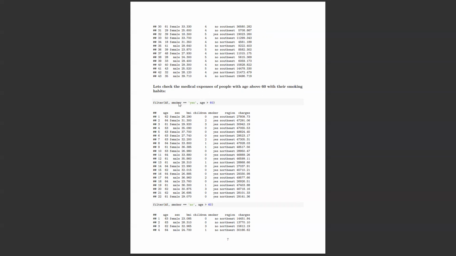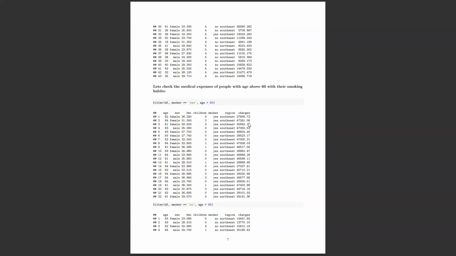So yeah, here again, I just want to filter using the filter function: a person with a smoking habit whose age is more than 60, right? It's obvious that a much older person might have a lot of medical issues, plus more medical expenses, and on top of that, if he or she has a smoking habit, that obviously leads to much more health problems.